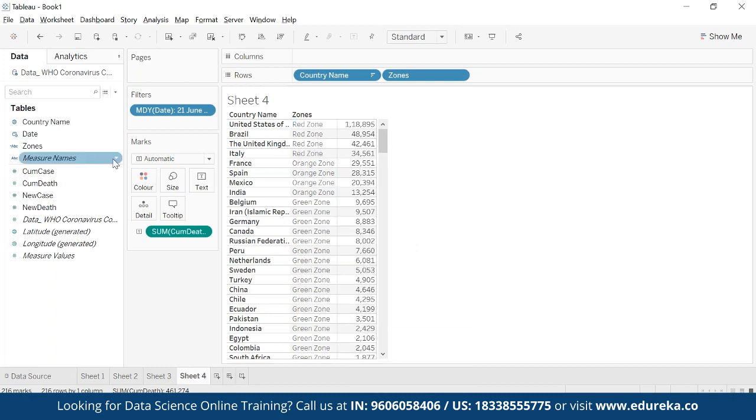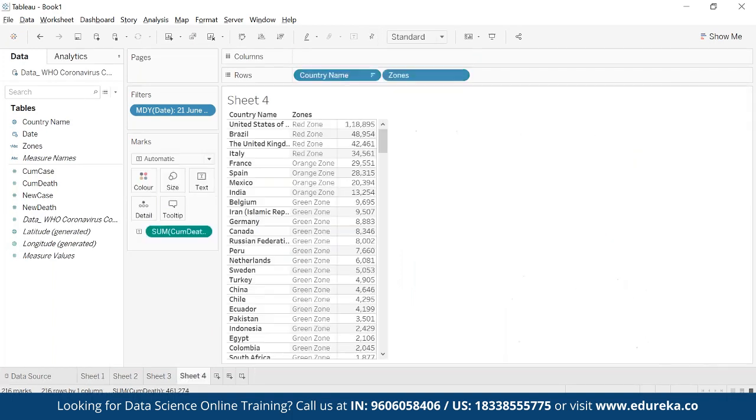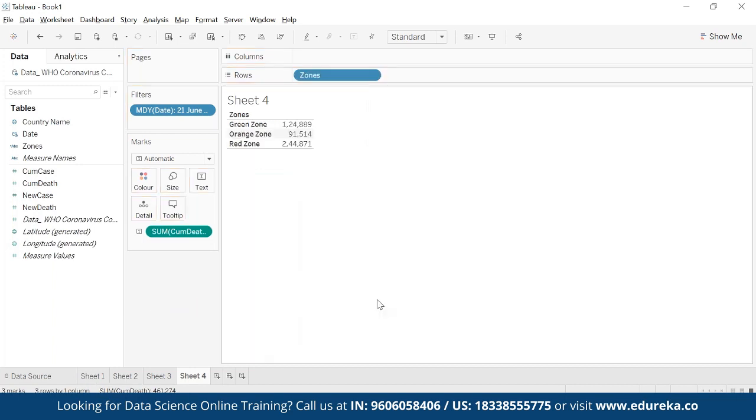Beautiful. But now I want to show that in here. When I hover on the country, it should be able to show me the zones. I'll make some changes out here. What I'll do is I'll just remove the country name. I have these 3 zones. I'll just remove the cumulative cases as well, and deaths as well.